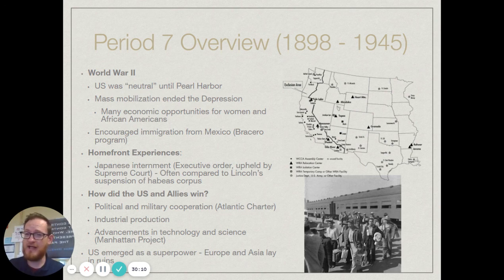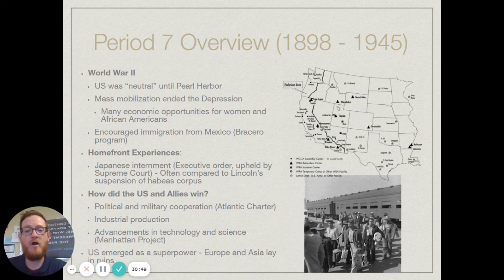Now, again, remember, internment camps are not concentration camps. They are basically high security prisons, you could say, where Japanese Americans were put. You can see on that map where some of these internment camps were, mostly on the West Coast. This executive order in Korematsu versus the United States would be upheld by the U.S. government. Now, one thing I have seen on the AP exam several times is they like to compare Japanese internment to Lincoln's actions during the Civil War: FDR, again, interning Japanese Americans and restricting their rights.